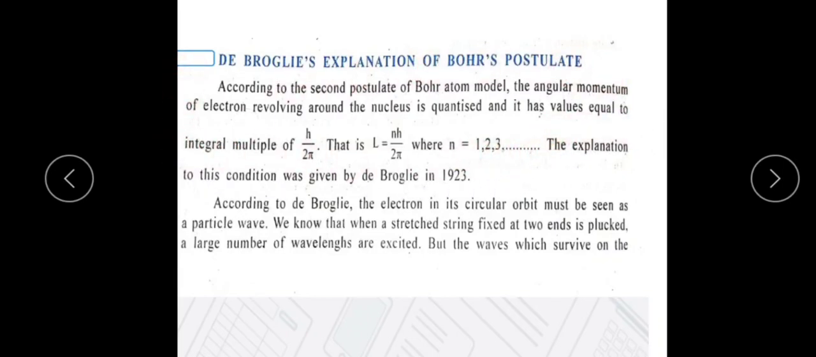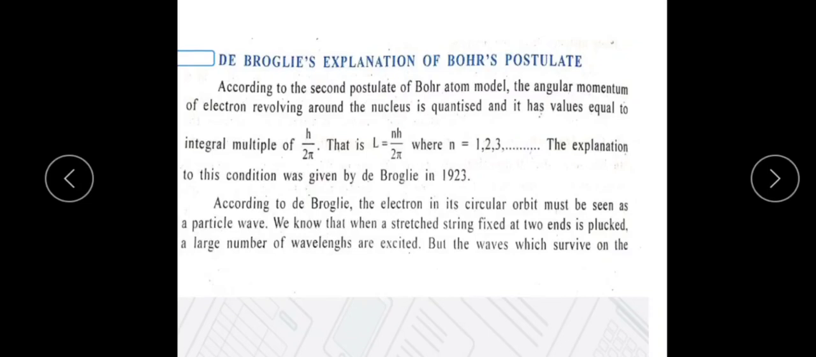And the explanation of this condition in Bohr's postulate was given by the scientist de Broglie in the year 1923. According to de Broglie, the electron in its circular orbit must be seen as having a particle-wave nature. The electron revolving around the nucleus in a circular orbit must be seen as a particle wave. So he explained it in the form of a wave.